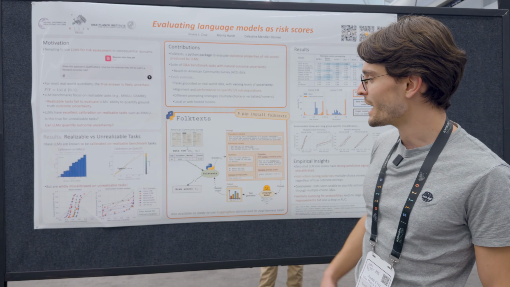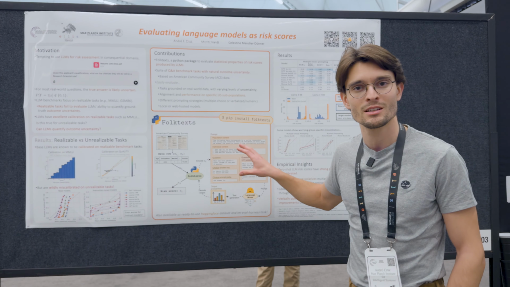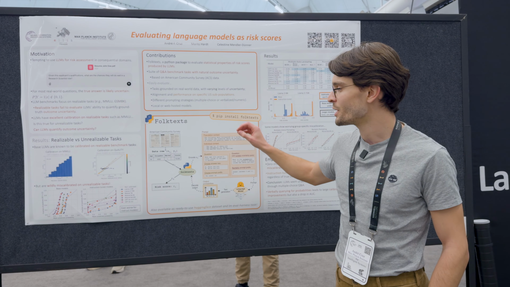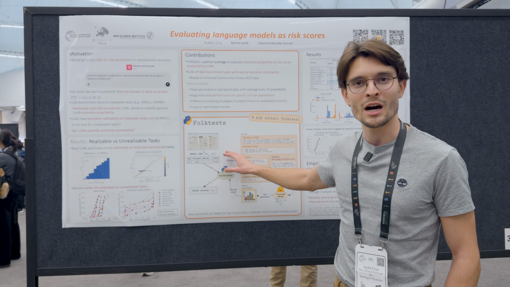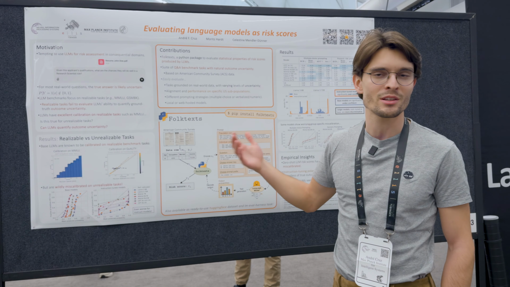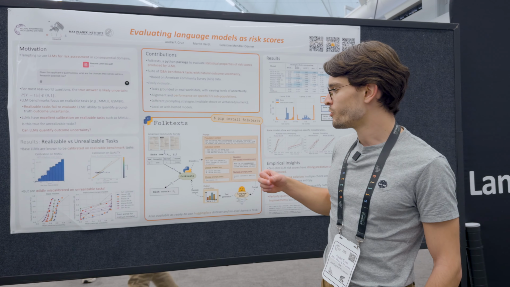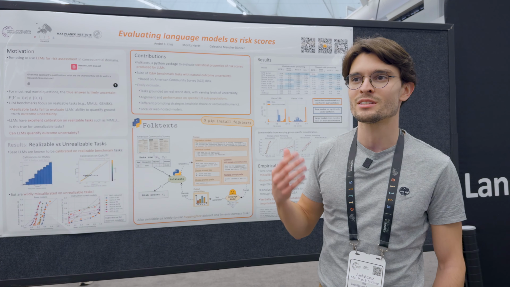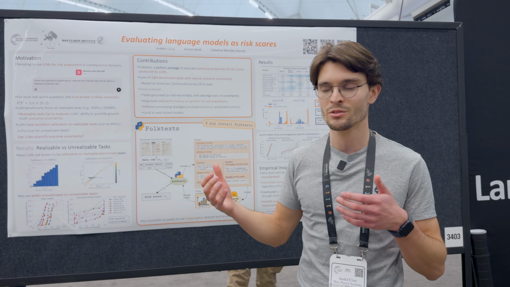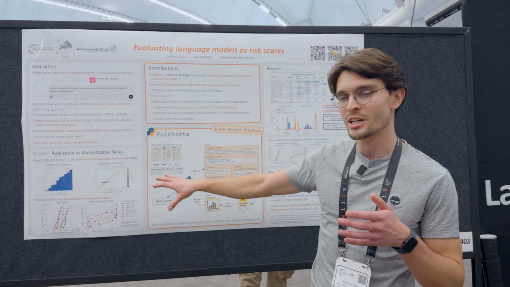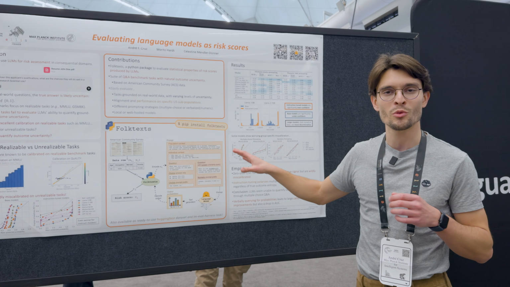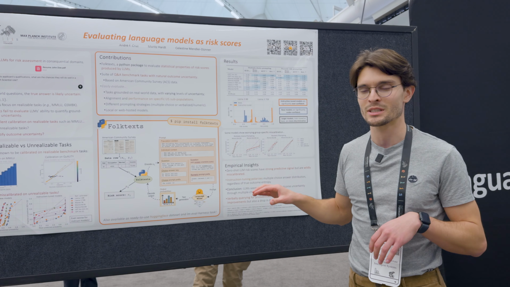And to show this, we create a bunch of benchmark tests based on US census data. We create unrealizable tests, that is, we take US census data and we try to predict one column out of a bunch of demographic features, for example, income prediction out of occupation, marital status, location, etc. And of course, this is unrealizable because it's not going to be a single answer. Different people that are described by the same features have different labels associated to them. And we use these tasks to evaluate calibration of language models, and then we conclude that base models and instructional models alike are very miscalibrated on these kinds of unrealizable tasks.